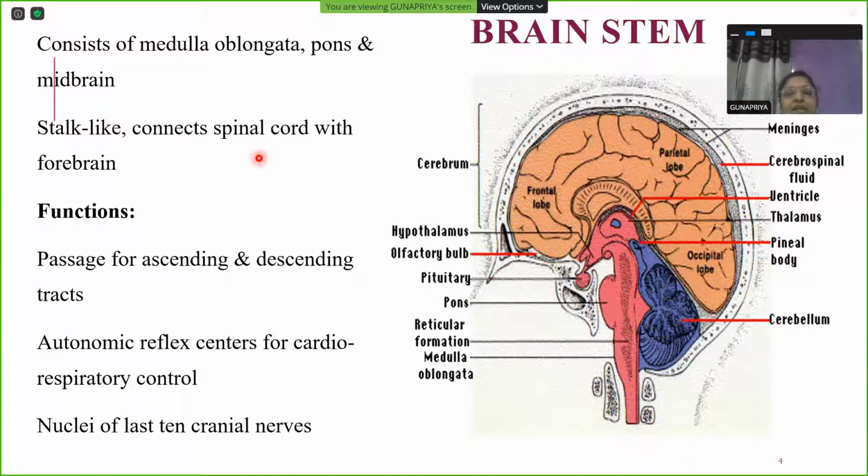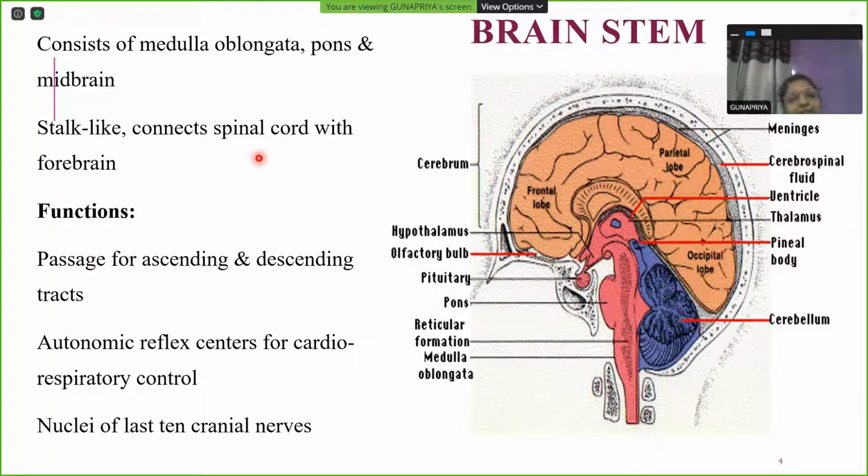It's like a stalk. That's why we call it a stem. Any flower or fruit has a stem. So the brain also has a stem on which it rests, or by which it is supported. That stem is the brainstem, which is made up of three components. From below upwards, we name the three parts as medulla oblongata, pons, and midbrain. This stalk-like brainstem connects the spinal cord with the forebrain.